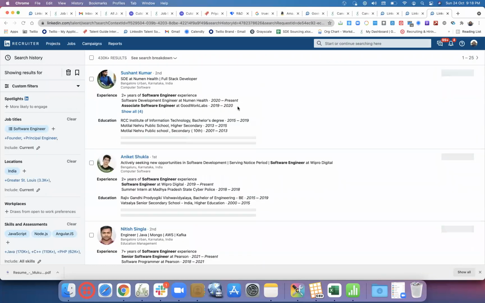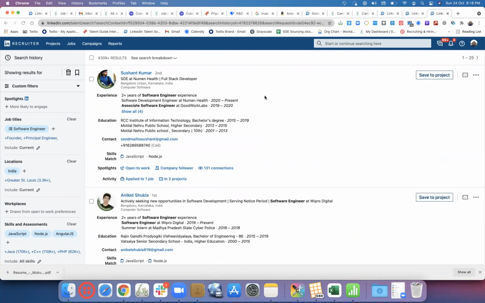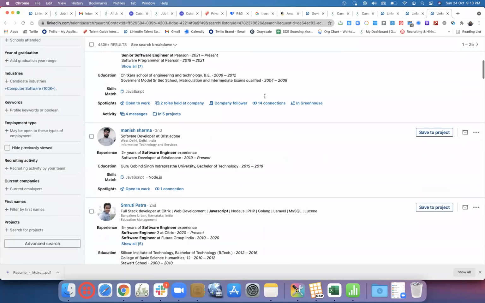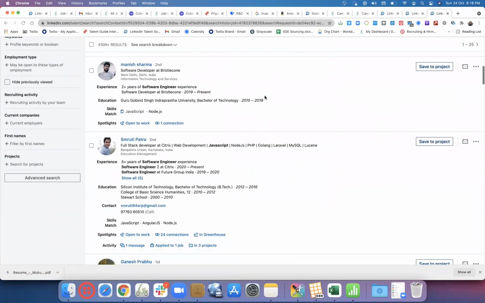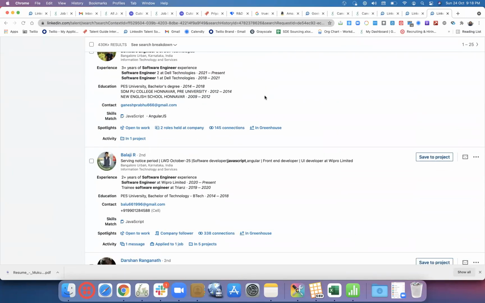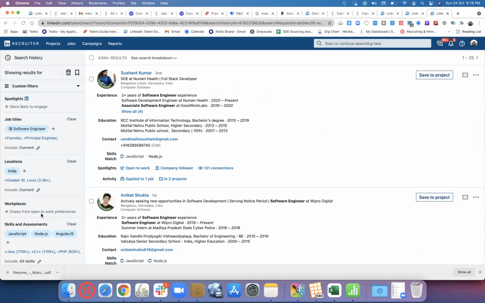And also we have taken a lot of keywords, and 430K is what we are getting. So there are a couple of people who have mentioned full stack. There are a couple of people who would have mentioned JavaScript or Node.js, anything, but overall, this JavaScript, Angular, and Node.js is basically in their skills and assessment.